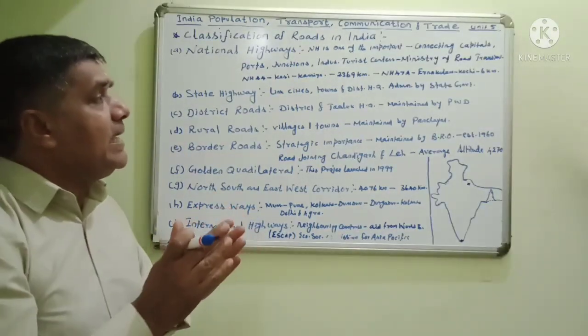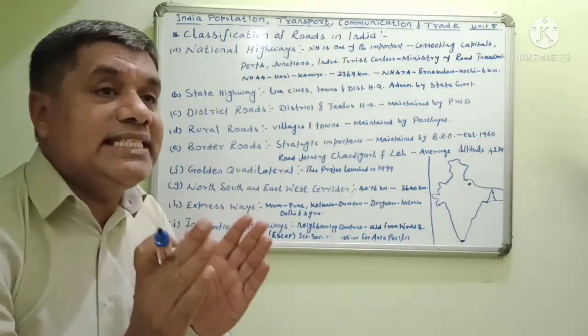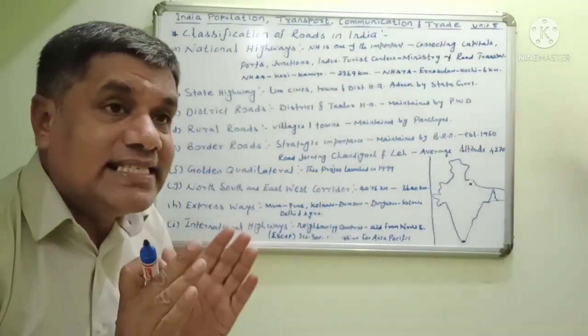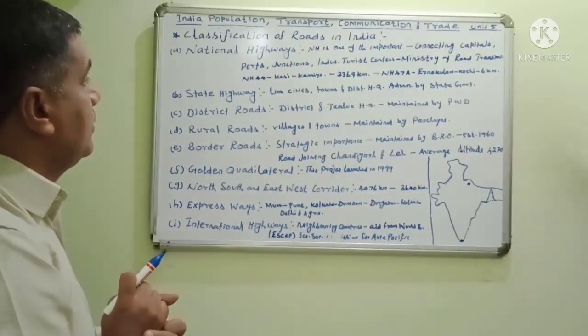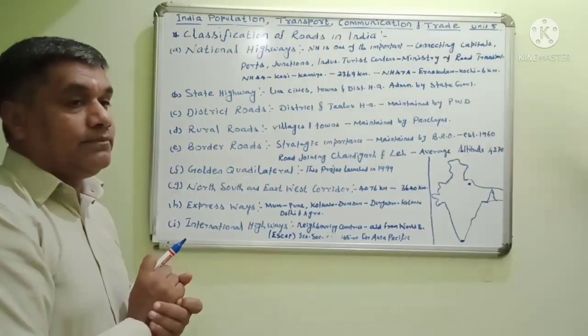The state highways are administered by the state government only, and finance is also looked after by the state government. All the road facilities are made by the state government.